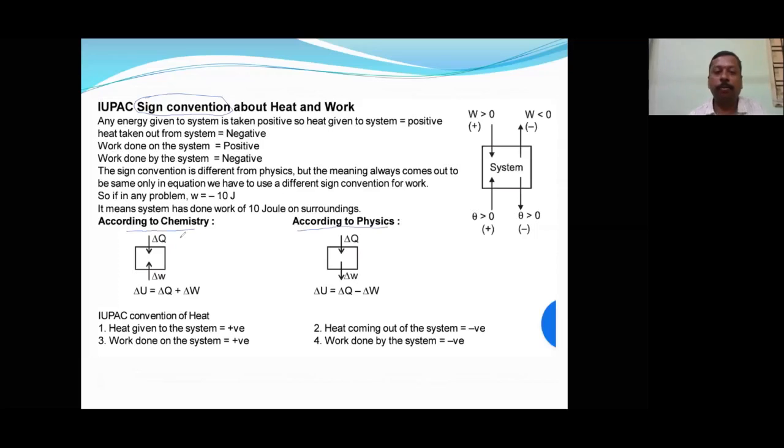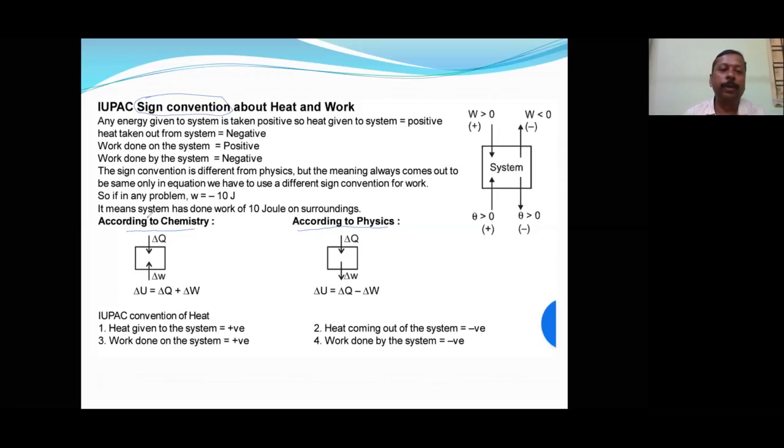So for that reason I wanted to combine both of them together so that you do not have any confusion. In physics somebody says it is plus and in chemistry somebody says minus. So for chemistry, till the time you are attending questions from chemistry, whatever sign convention I am giving you on the chemistry side, that you should follow.